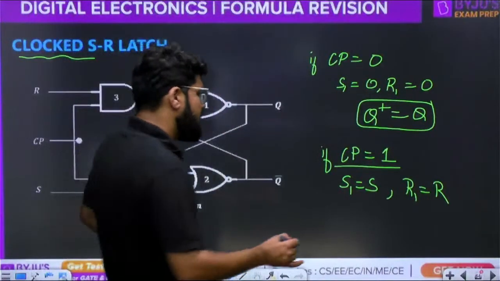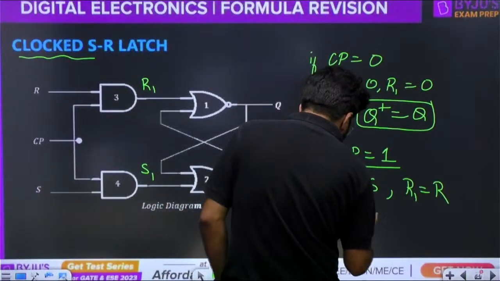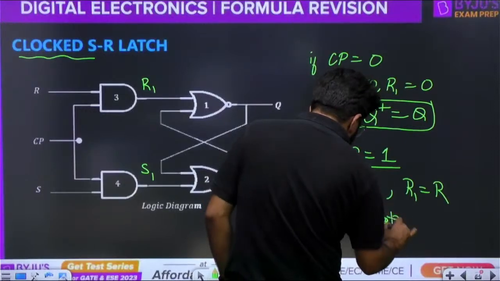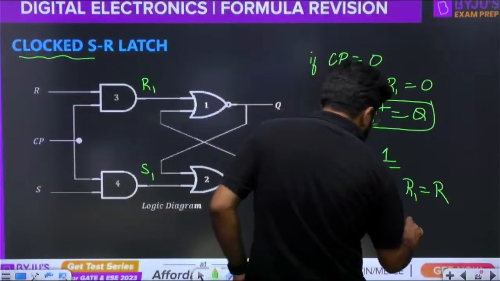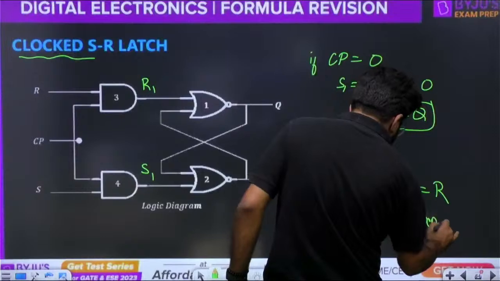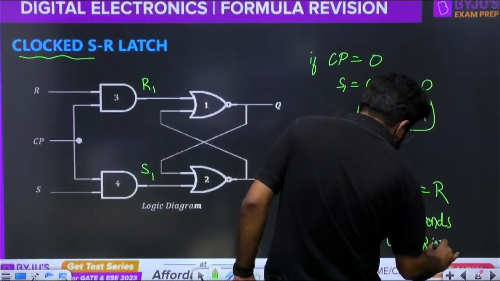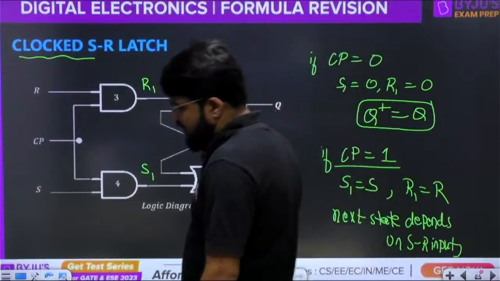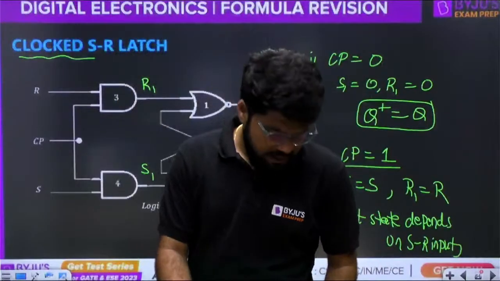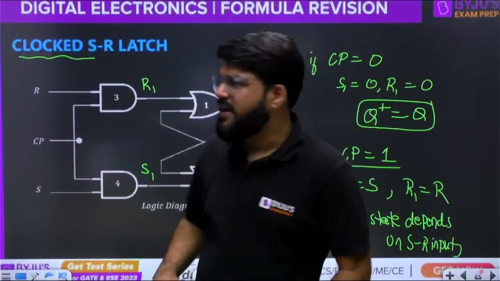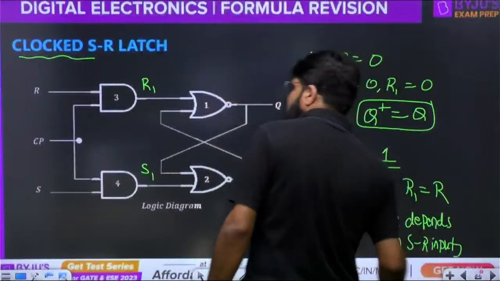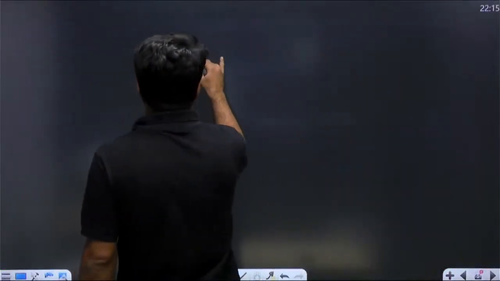That means the flip-flop is now open, you can say. The latch is now open, and the next state depends on the SR inputs. Inputs can now enter the system. I can say one more thing here.